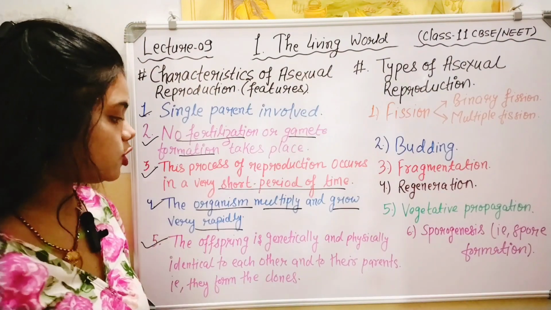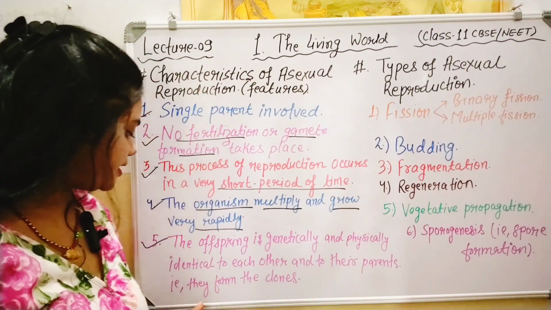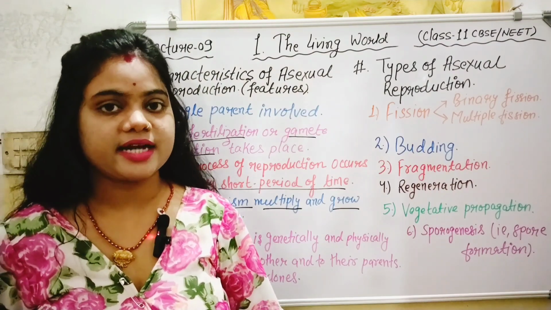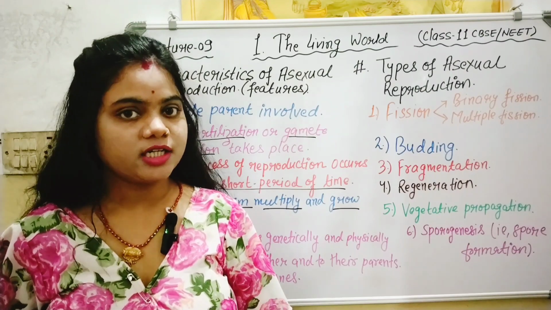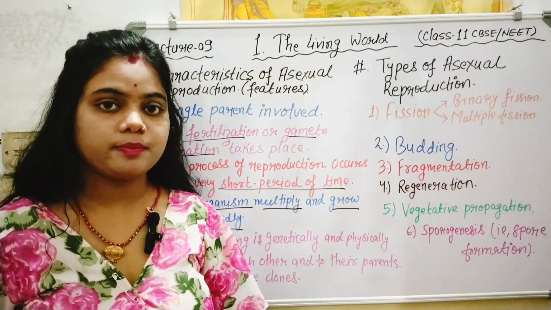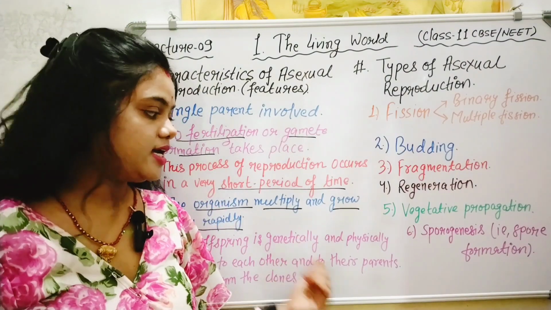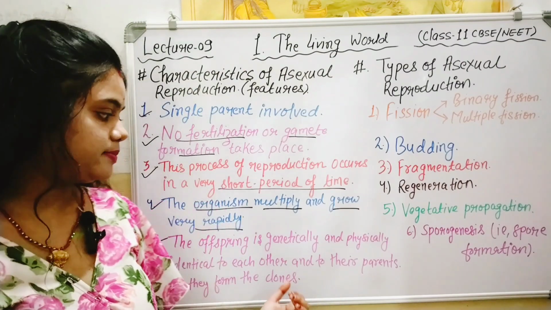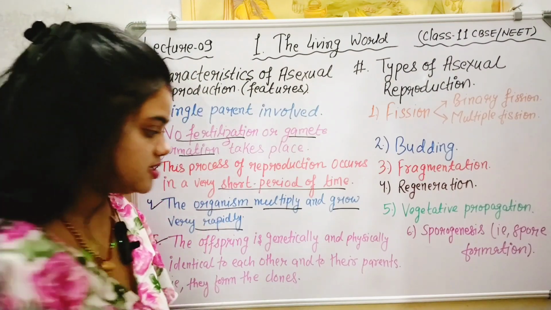The next point is that the offspring are genetically and physically identical to each other and to their parent, that is, they form clones. In asexual reproduction, the offspring produced by the single parent, either male or female, are identical to each other in terms of genetics and physical appearance. It means they are similar to each other, and also similar to their parents. Therefore, they form clones. Clones means twins.